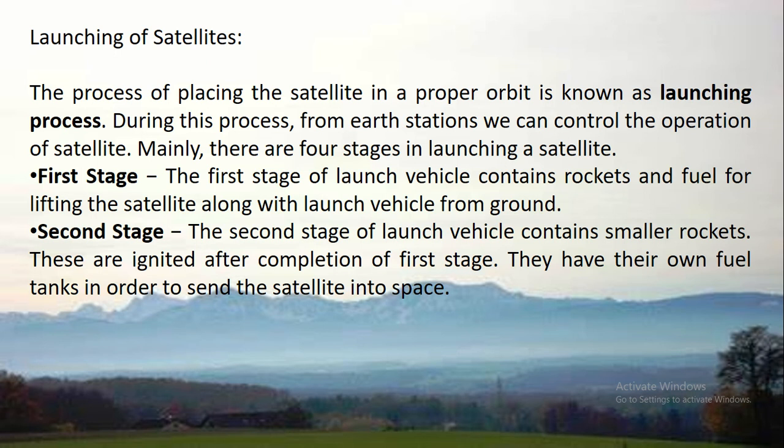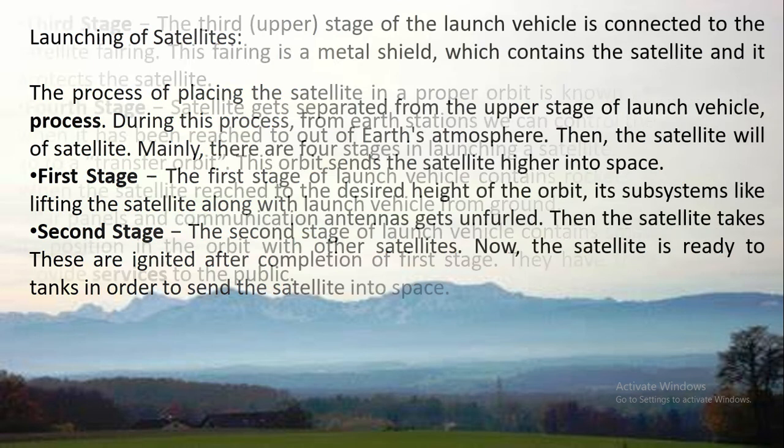First stage: the first stage of the launch vehicle contains rockets and fuel for lifting the satellite along with the launch vehicle from the ground. Second stage: the second stage of the launch vehicle contains smaller rockets. These are ignited after completion of the first stage. They have their own fuel tanks in order to send the satellite into space.